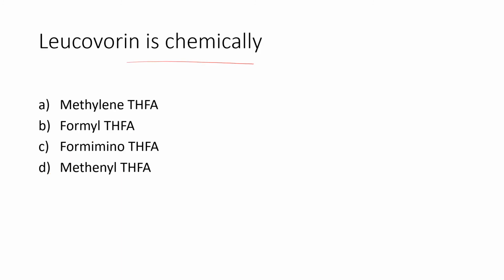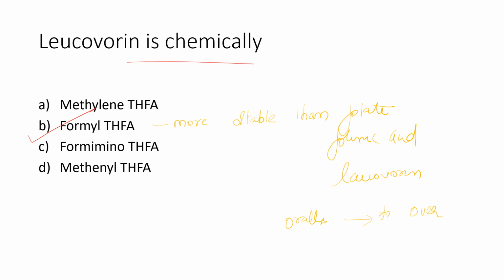Leucovorin is chemically formyl THFA. Formyl THFA is more stable than folate, and it is therefore used pharmaceutically, known as folinic acid. And the synthetic compound is leucovorin. It is given orally or parenterally to overcome the toxic effects of methotrexate or other DHF reductase inhibitors.